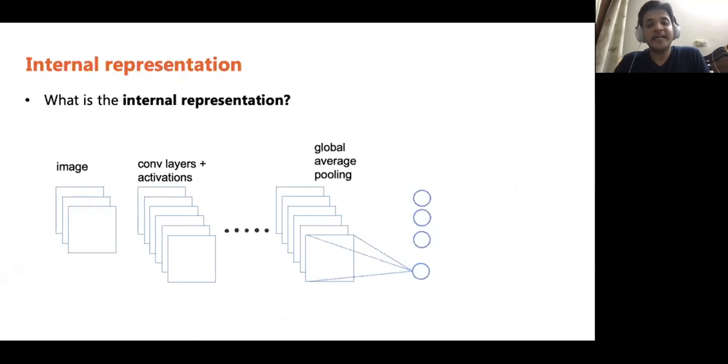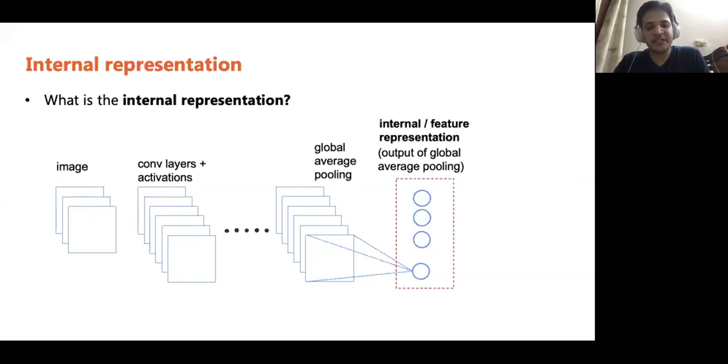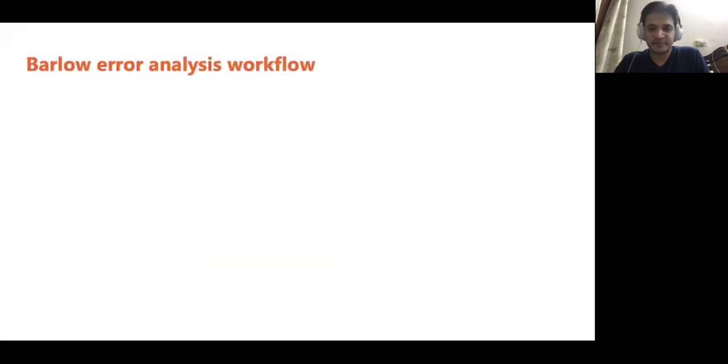Next, you apply a global average pooling layer to get a vector representation for the image. We call this vector, that is the output of the global average pooling layer, the internal or feature representation of a neural network.